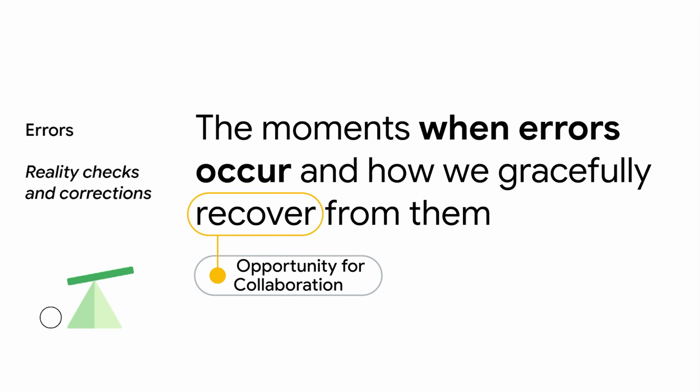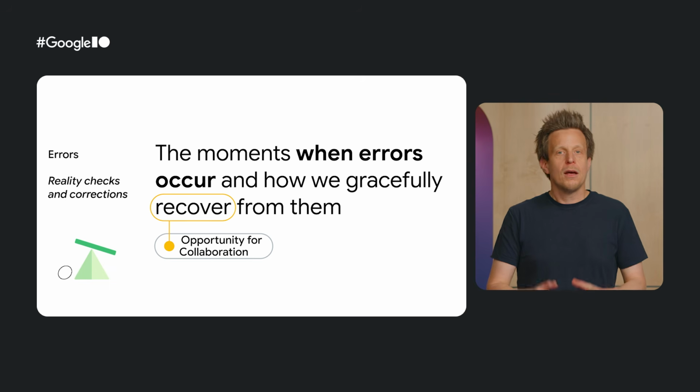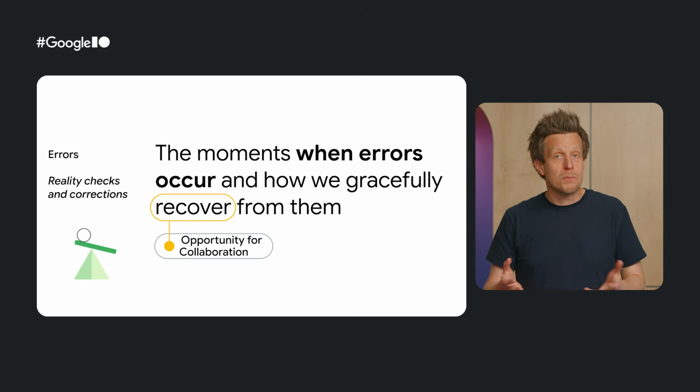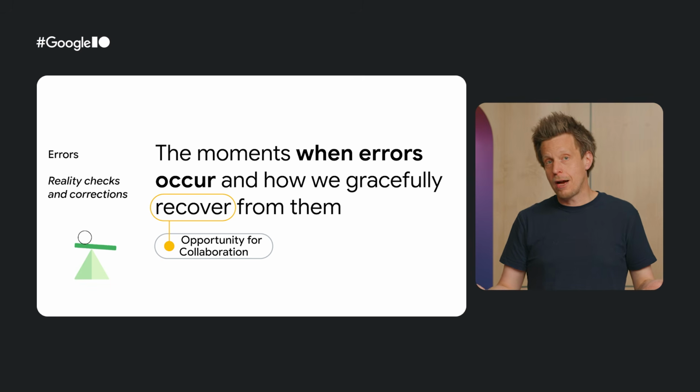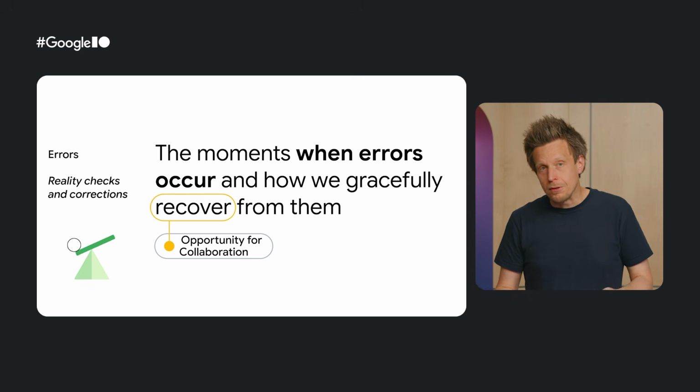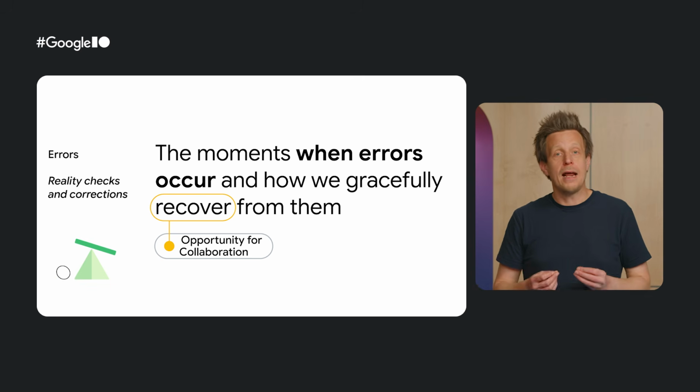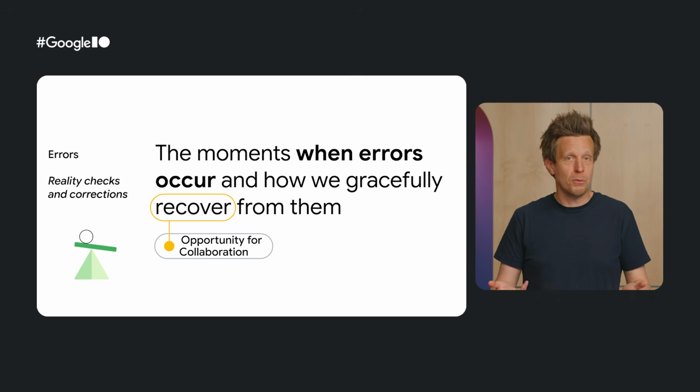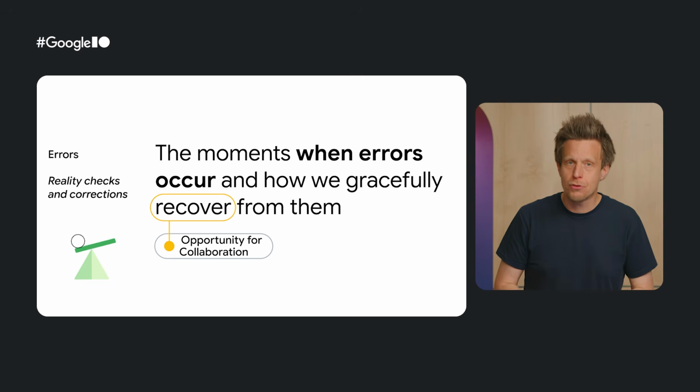These are the moments when the system fails, the user makes a mistake, or the AI makes an incorrect assumption about what the user wants. The alignment errors we spoke about earlier. When an error occurs, you can use explanations to gracefully guide the user out of it. This is important because handled correctly, an error becomes a collaborative moment that actively improves the user's mental model and helps them calibrate their trust.